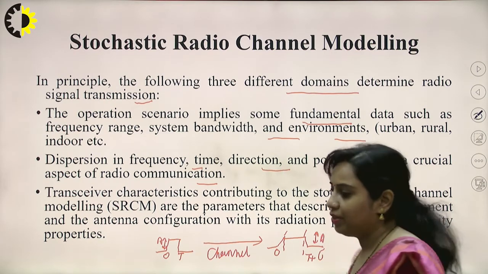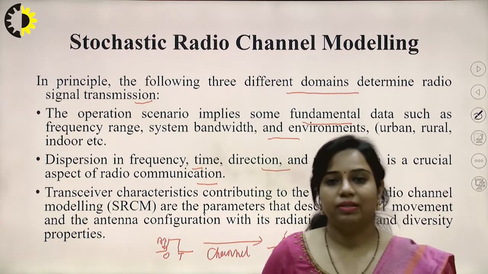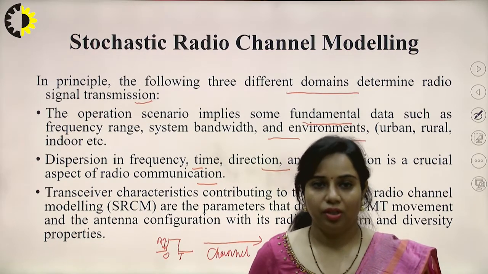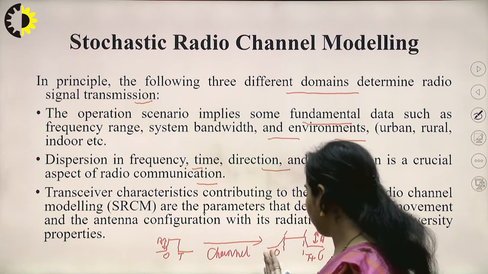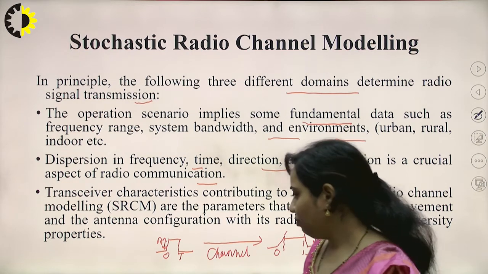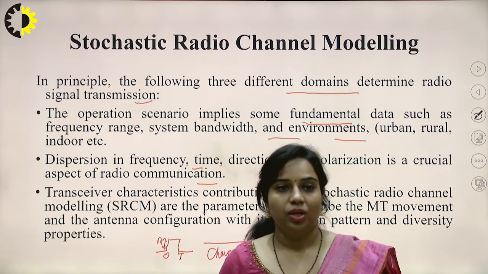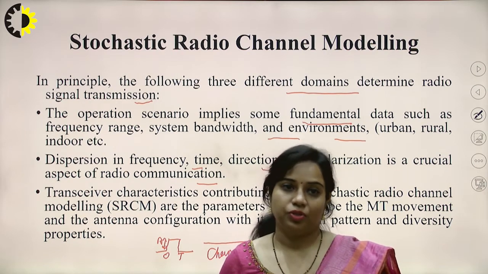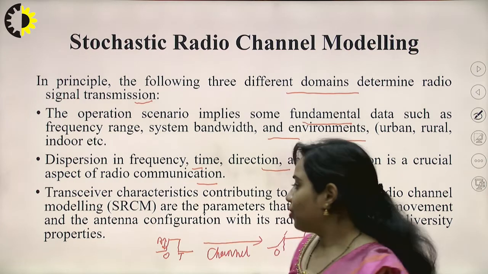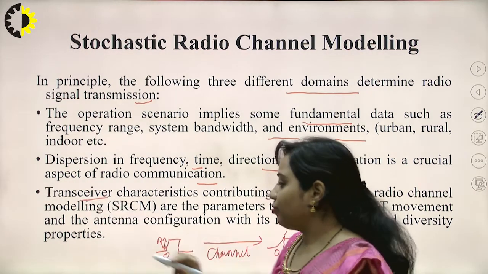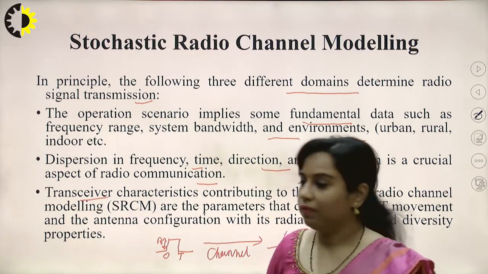Again, it can be increased, it can be reduced, because noise can be constructive or destructive in nature. But you have to see that the time duration has increased from t to t plus tau. So that is known as dispersion in frequency. Now, the transceiver is made up of two things, that is transmitter and receiver.